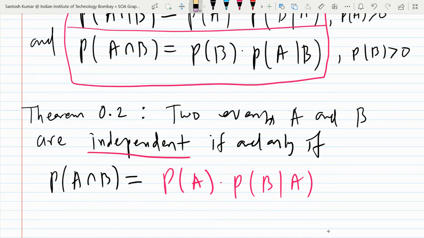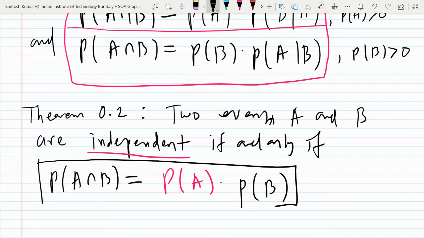Now I want to use this result for independence. When we say two events are independent, we had the definition that probability of B given A is equal to probability of B. So now we have this result, and this will help you to solve questions easily.